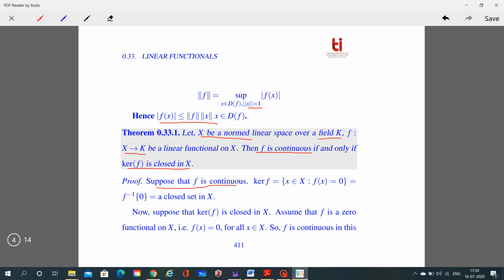So now we have the kernel of f is equal to the collection of all those x such that f of x is equal to 0, which is equal to the inverse image of {0} under f, which is a closed set in X.